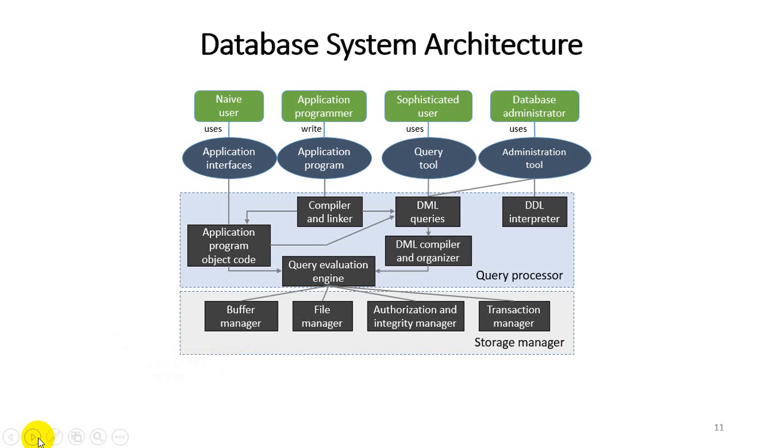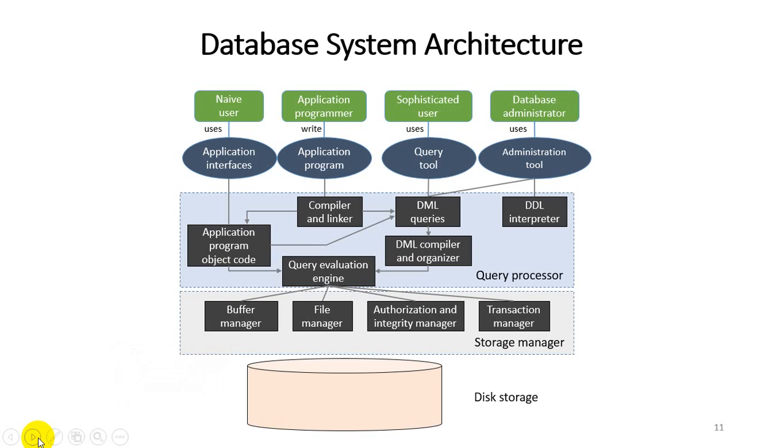Next thing is the buffer manager. Fetch the data from disk storage to memory for being used. In simple words, the buffer manager manages secondary storage to primary storage. If a naive user, or we can say an end user, requests some data, the data will be stored on secondary storage. The buffer manager retrieves the data from the secondary storage and presents it on primary storage. So that is the working of the buffer manager.